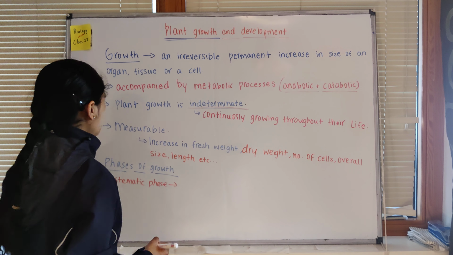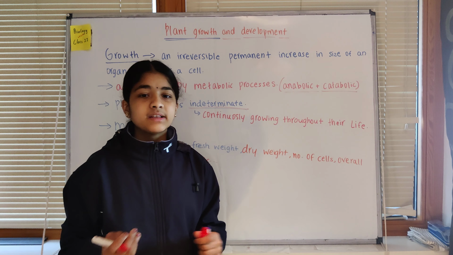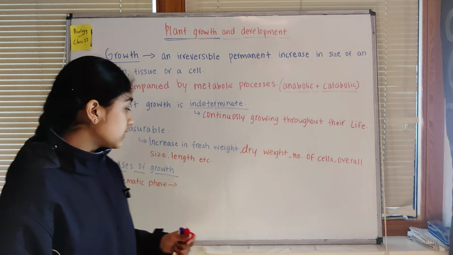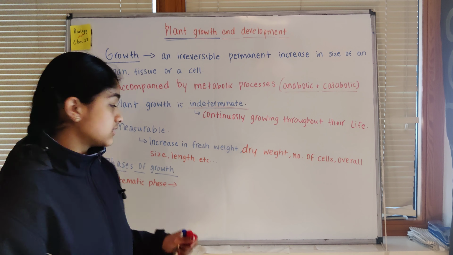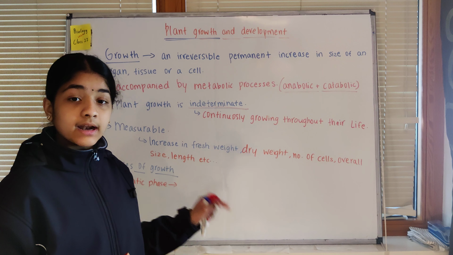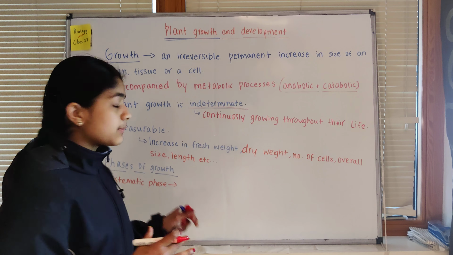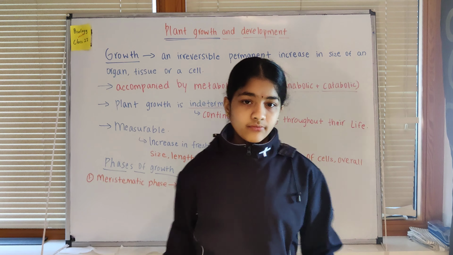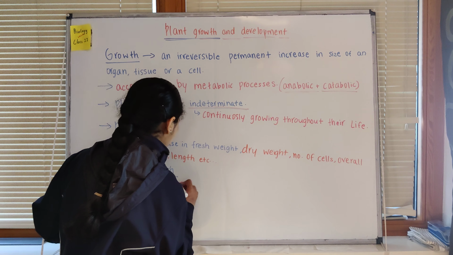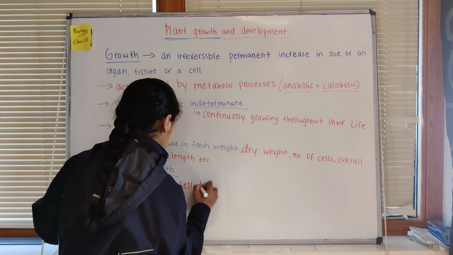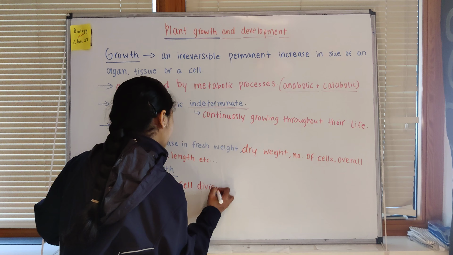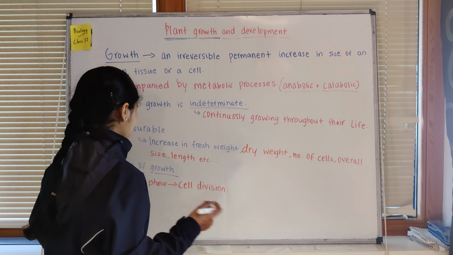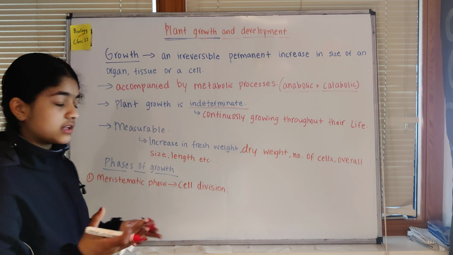We know what meristematic cells are. Meristematic cells are the cells that divide continuously. We have learned about this in the chapter on anatomy of flowering plants. The meristematic phase is basically for cell division. So this is the first stage of plant growth. First the cells have to divide. That's the basic thing.